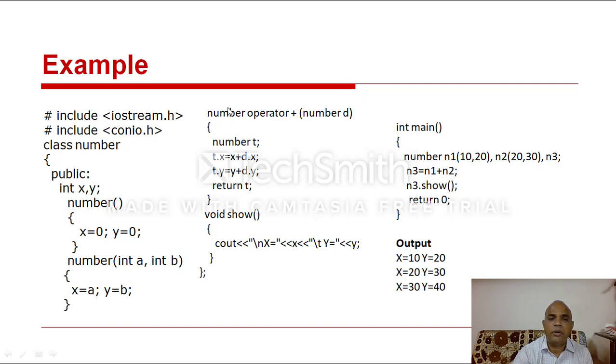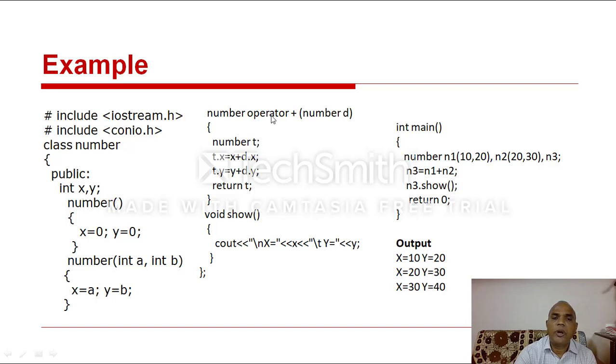Which type of return value should we return? Here Number is a class name, so we should return an object value, an object of the class. Number is a class name, this is the return type. We should return t, where t is an object.